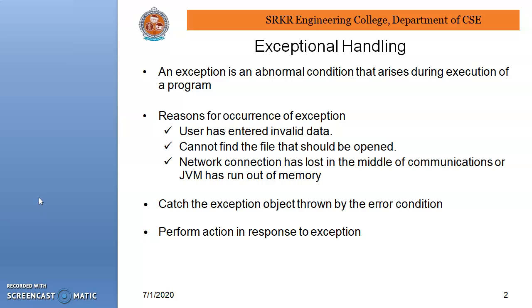Reasons for occurrence of exception. One reason is entered invalid data. Second is that the program cannot find the file, and third is network connection loss. These are some reasons for the occurrence of an exception. Catch the exception object thrown by the error condition. By using exception handling, we can easily identify the problem. Another is to perform action in response to the exception.